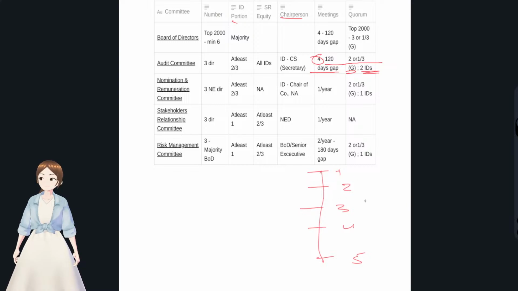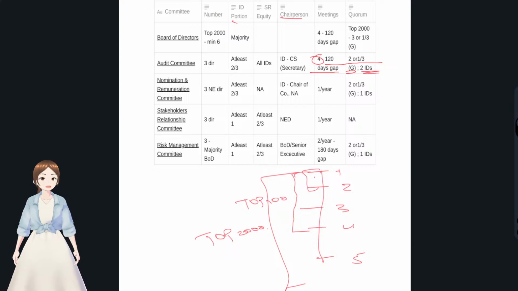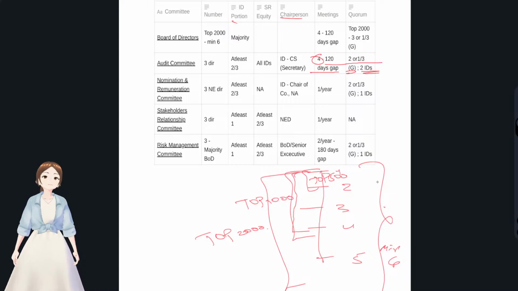See, these were all top 2000 companies. Let that be. In this, they have top 1000 companies. These were top 500 companies. But the provision here is, for all the top 2000 companies, minimum directors have to be 6. So for top 1000 companies, the minimum directors have to be 6, unless there's a specific regulation or specific rule for those 1000 companies. For top 500 companies also, minimum directors have to be 6. You have understood that basic point, right?